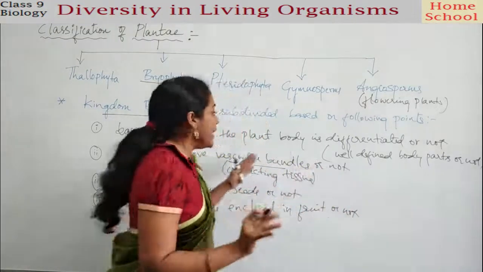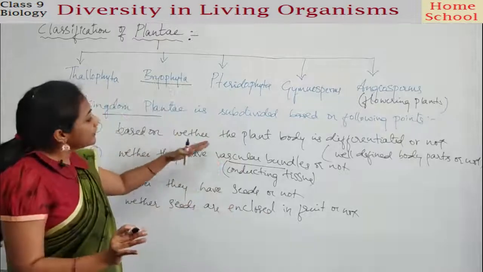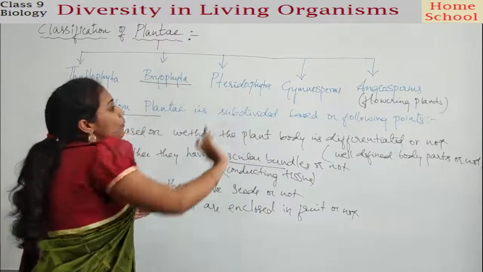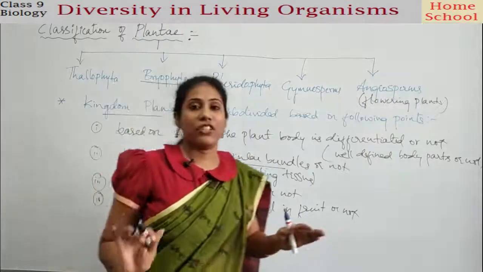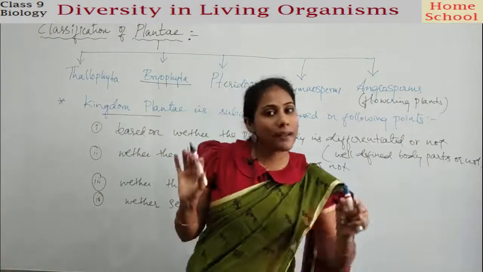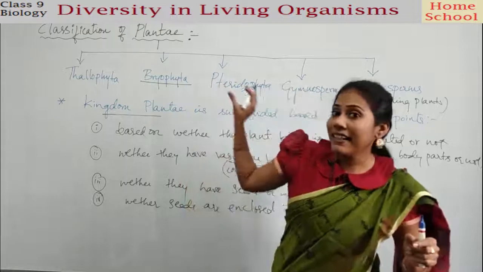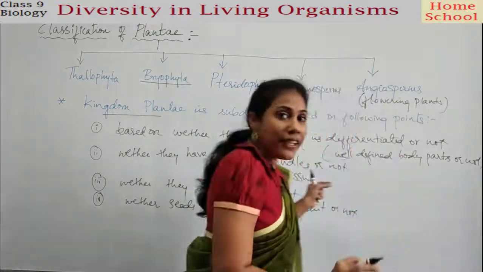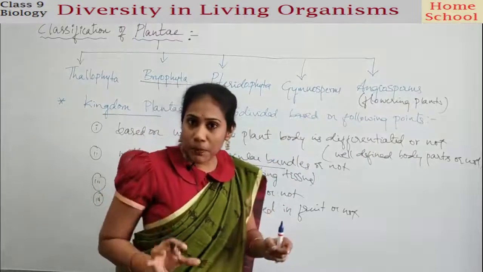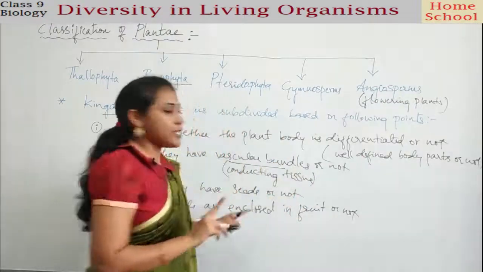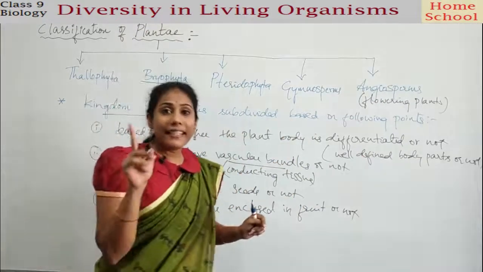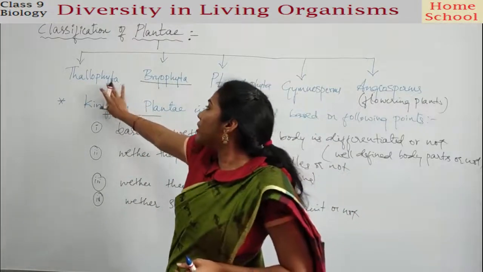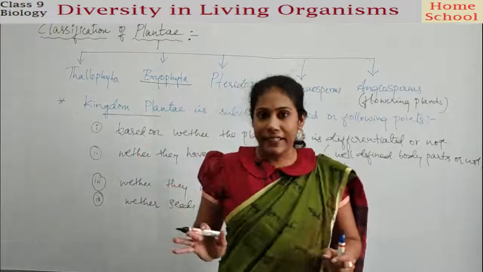Clear? So this is how, based on these points, the kingdom Plantae is divided into these 5 subdivisions. Clear? Got some basic idea how Plantae is divided into Thallophyta, Bryophyta, Pteridophyta, Gymnosperms and Angiosperms? It is all based on these points. And now let us try to discuss the characteristics of the division Thallophyta.